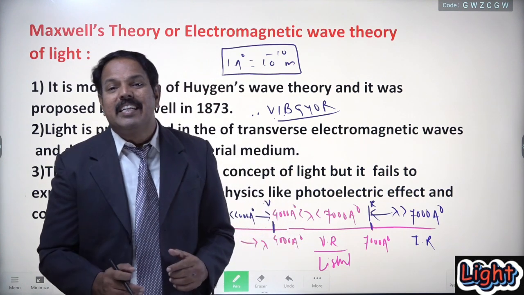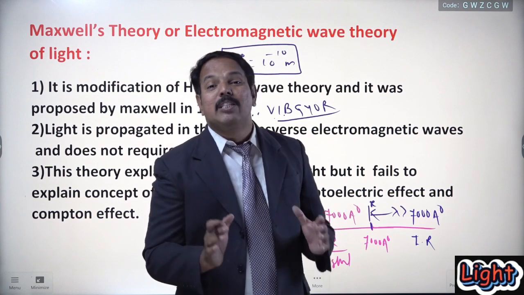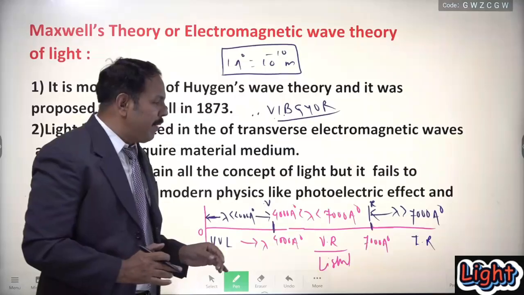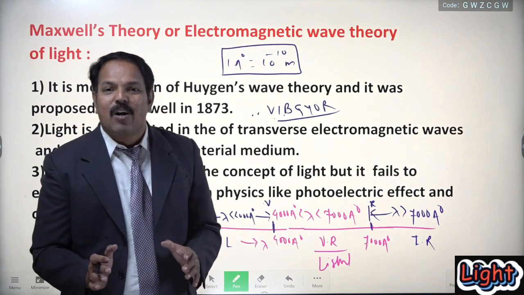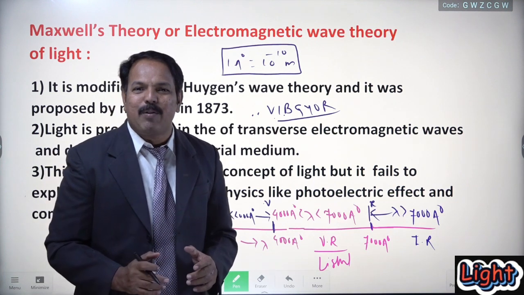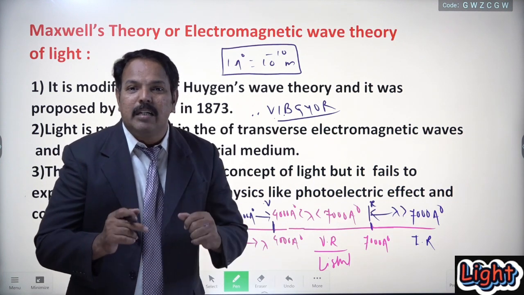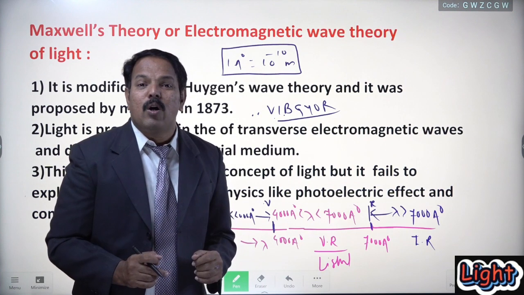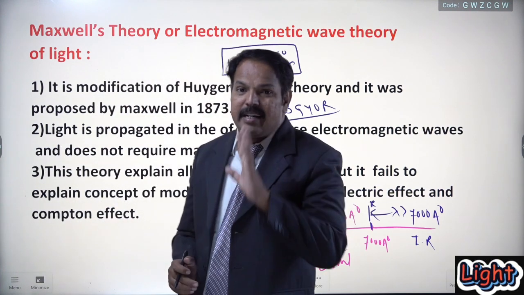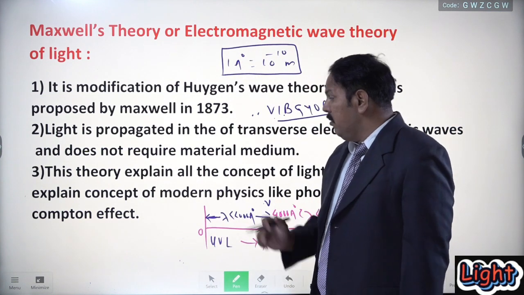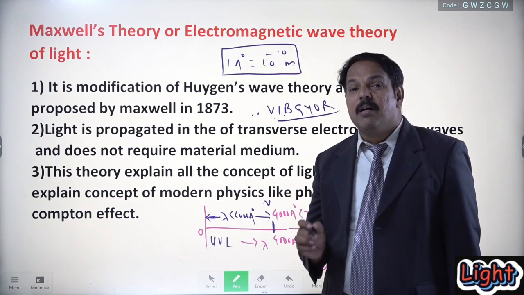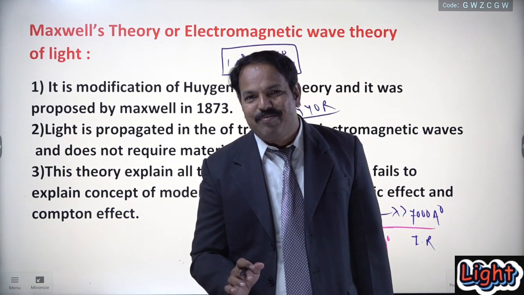But Maxwell's theory fails to explain concepts like the photoelectric effect, which is a concept of modern physics or quantum effect, and it would not explain polarization of light. That is also the drawback of Maxwell's theory. Have you got it? This is about Maxwell's theory of light.